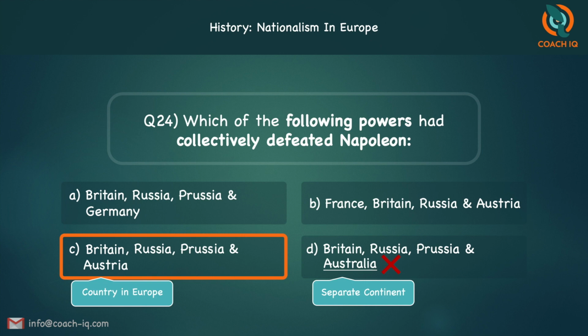Just remember, first of all, understand Napoleon was so powerful that four nations had to come together in order to defeat him. So, which were they? Remember, the three were ending with IA, that is Russia, Prussia, and Austria. And the fourth one was that country which ruled over us for so many years, that is Britain. So, the answer is Britain, Russia, Prussia, and Austria, the C one.